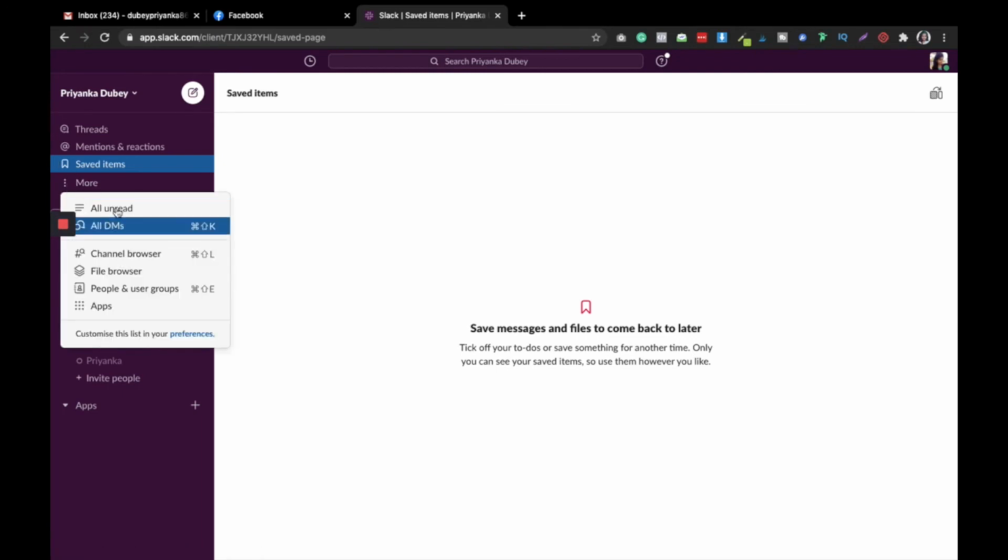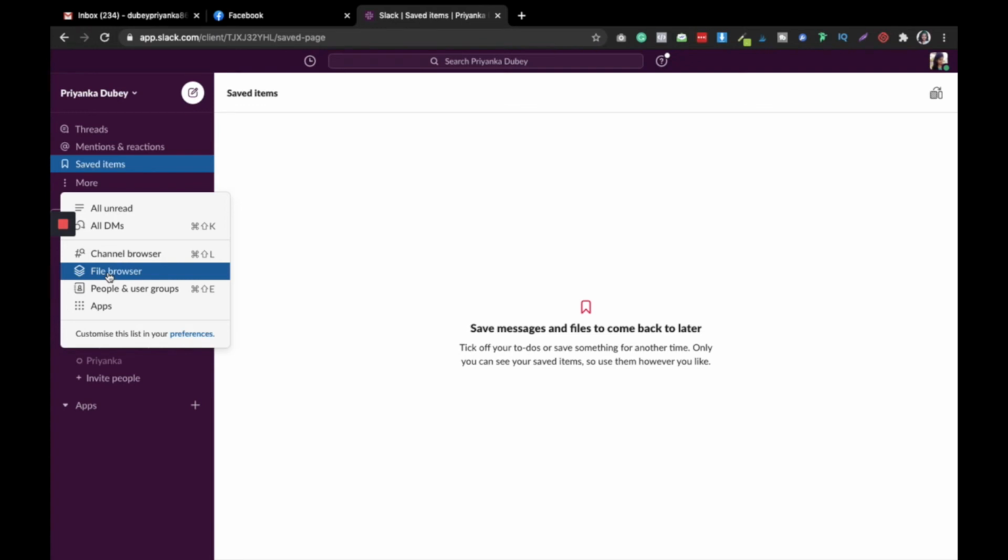Also, you can check all the unread messages over here by clicking the More option, and all the DMs over here. You can browse anything on this channel using this button. You can browse files, any name. If you remember that my project name had the name December, you can just click over here on the file browser and type December and it will show up for you, right?